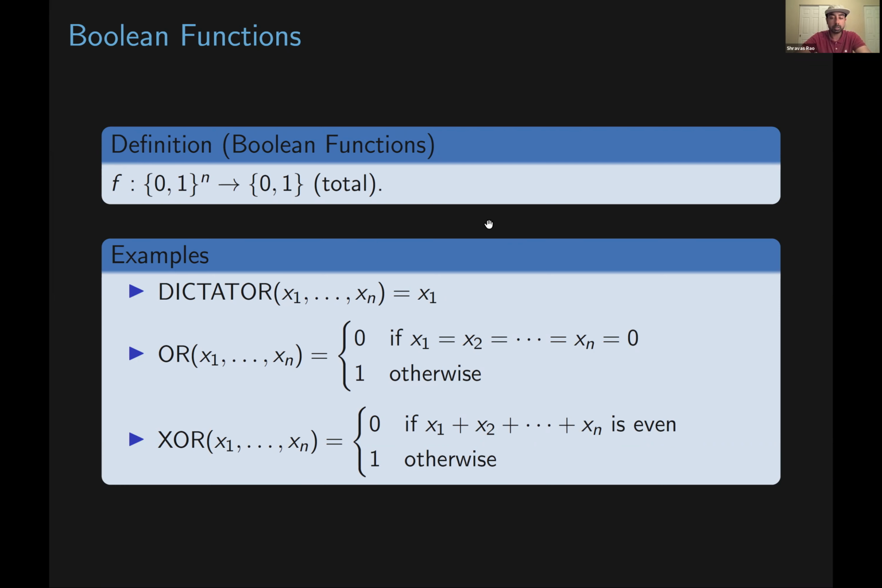OR is a function that is 0 if all the input bits are 0 and is 1 otherwise. Another way you can think about OR is that you're searching for a 1 in the input. If there is a 1, you output a 1. If there is no 1, you output a 0. Finally, the way XOR operates is that it adds up all of the input bits. If the resulting sum is even it outputs 0, and if the resulting sum is odd it outputs 1.